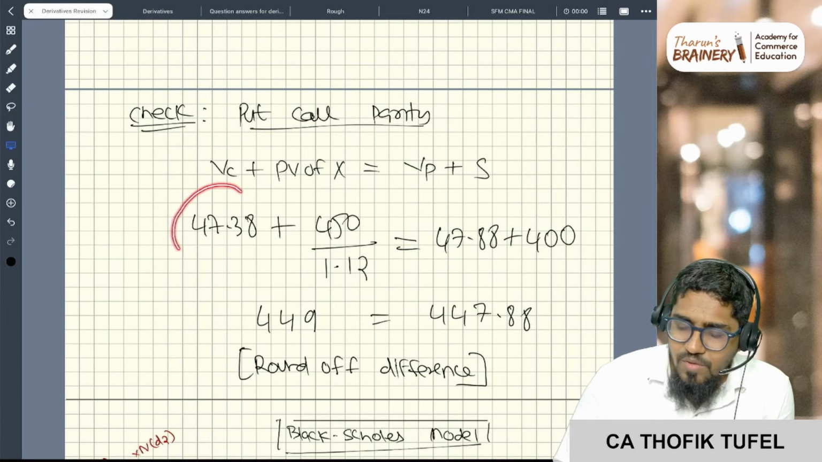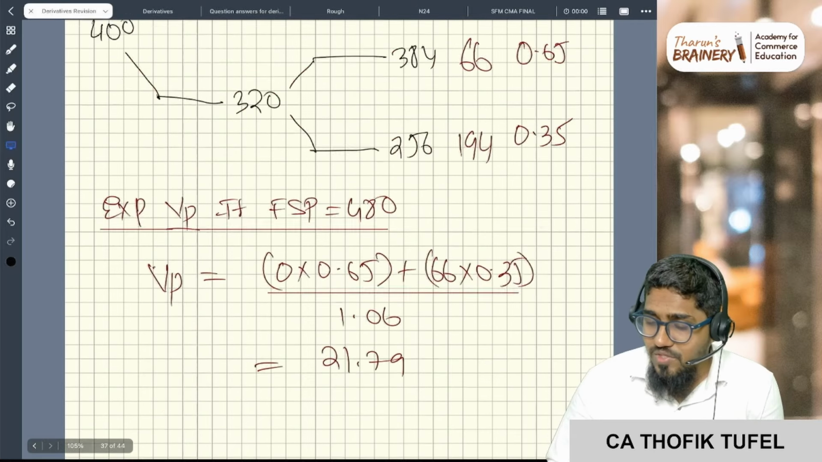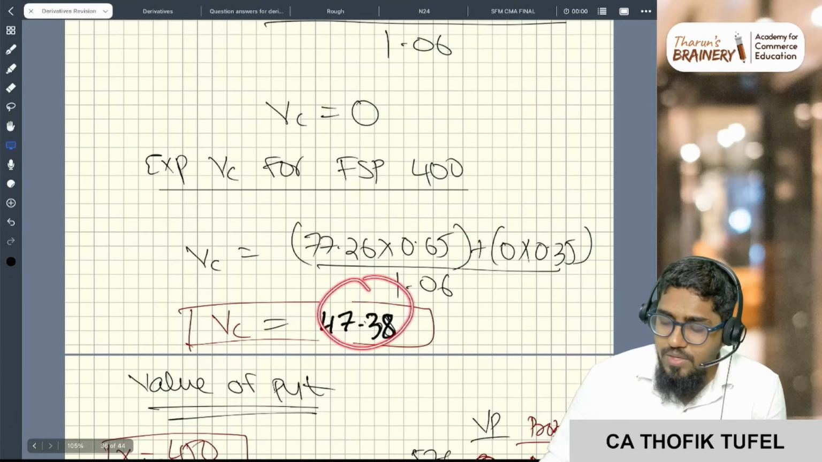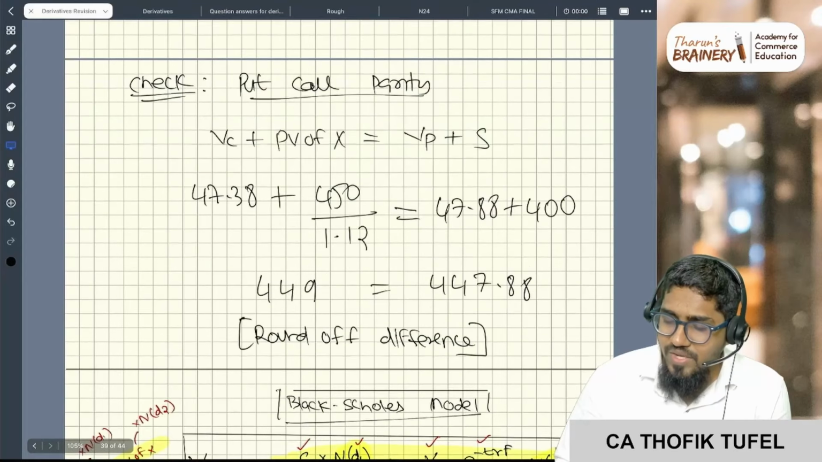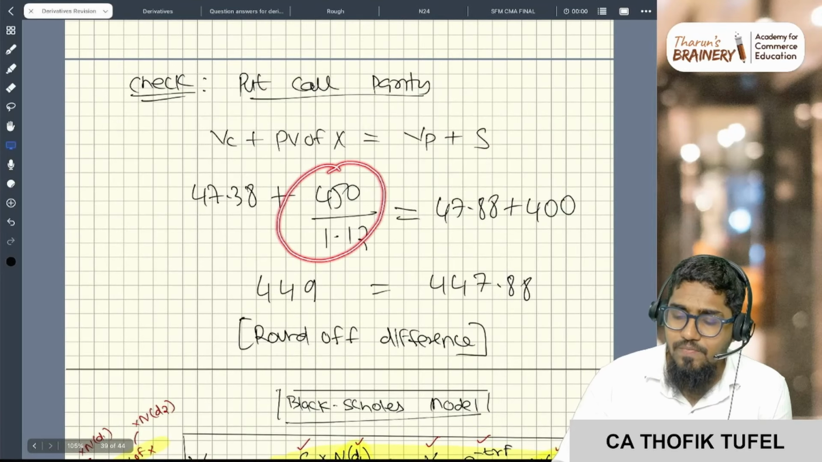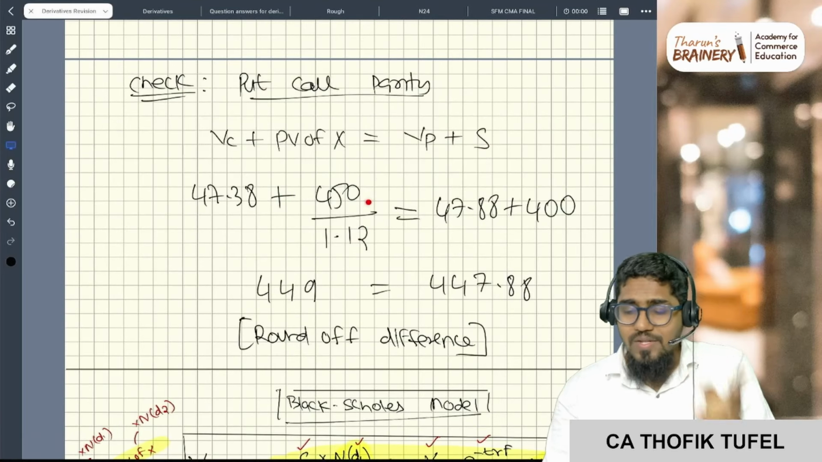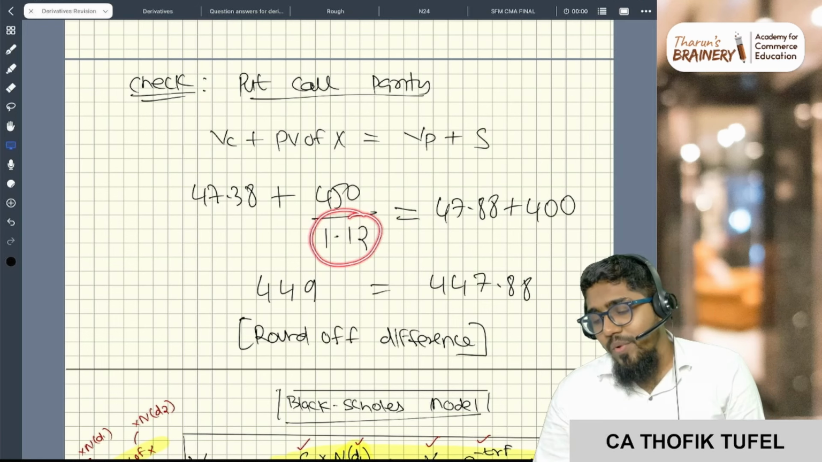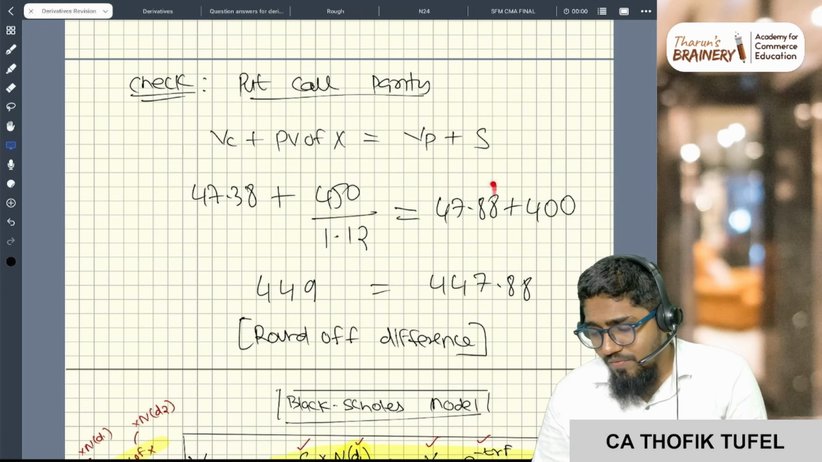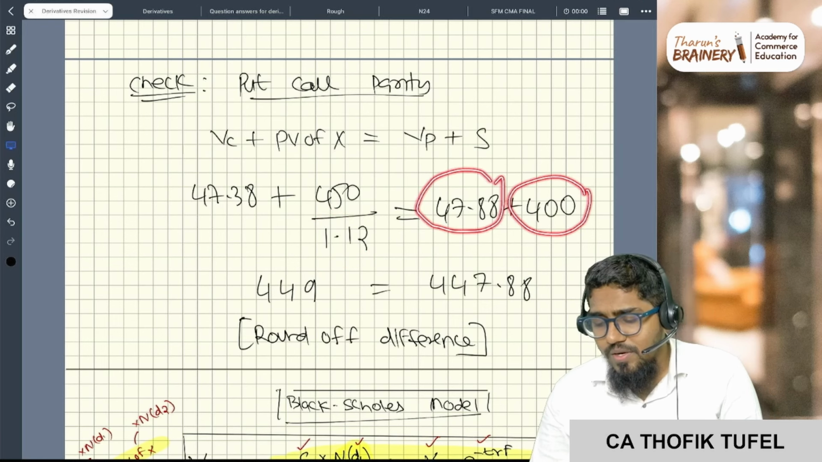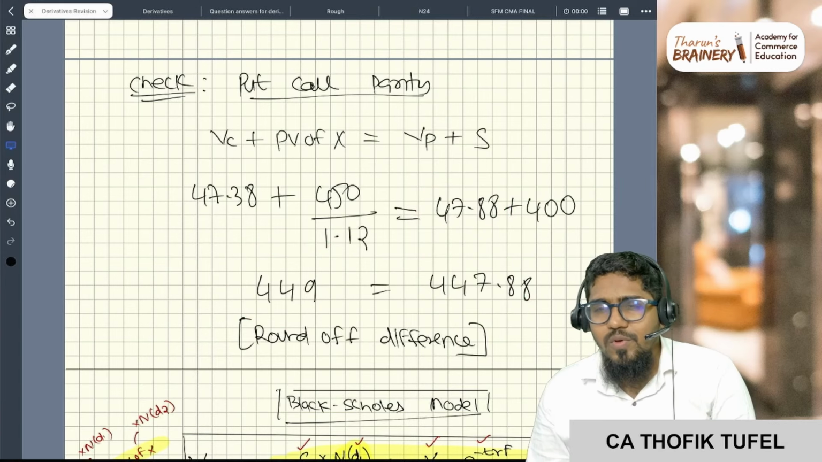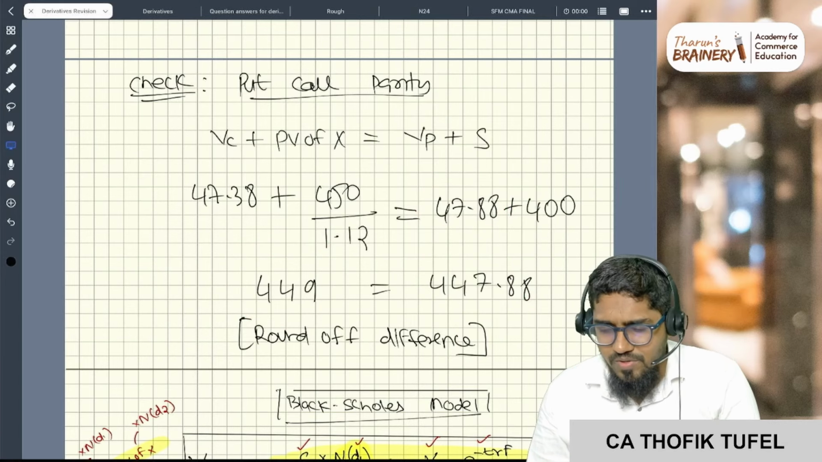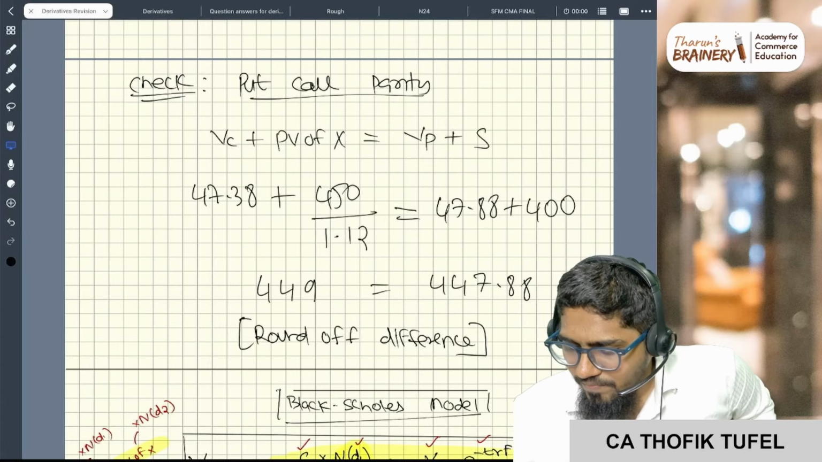So I'm writing the value of the call, 47.38, which we just calculated here, plus the present value of the strike price. Here it is 2 periods, so I'm dividing by 1.12, and here 47.88 plus 400. Here I'm getting a small difference of 1 rupee, which is because of rounding. You don't have to worry, this is because of rounding.